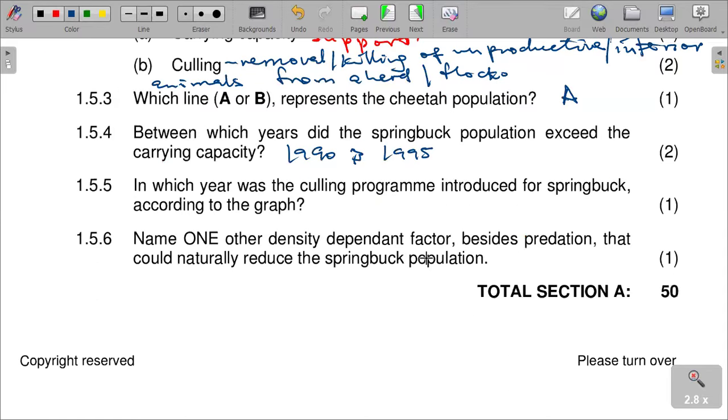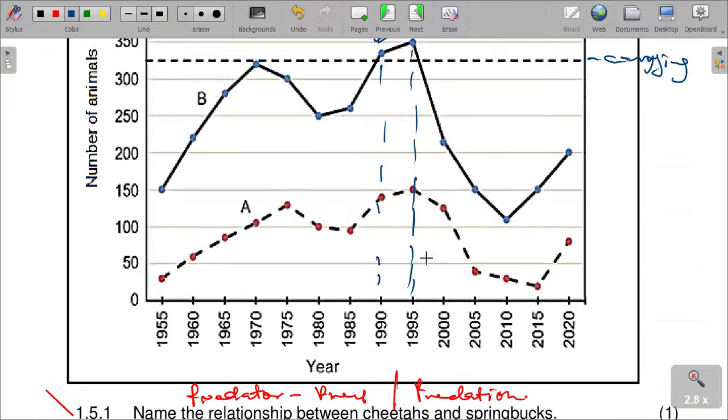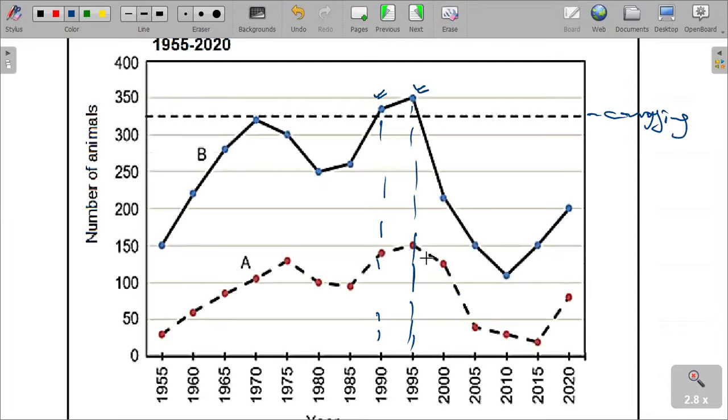And then, in which year was the culling program introduced for springbok? According to the graph, we can say that it can be 1995, where the population decreased from then because it was above the carrying capacity.